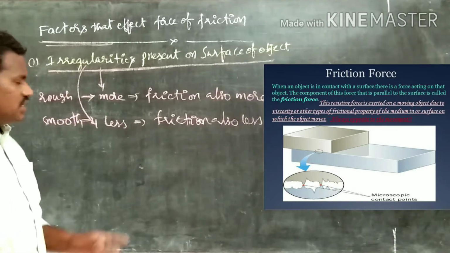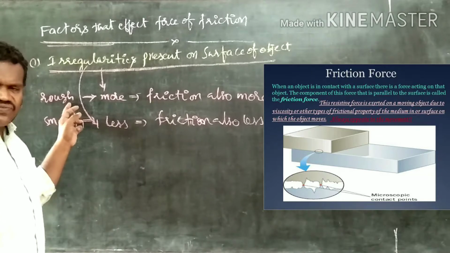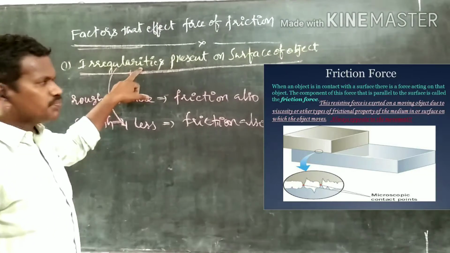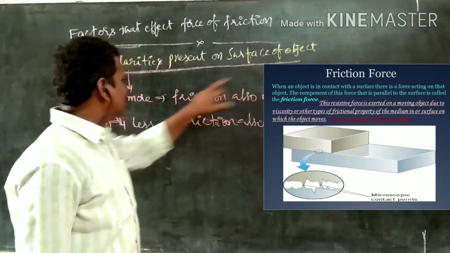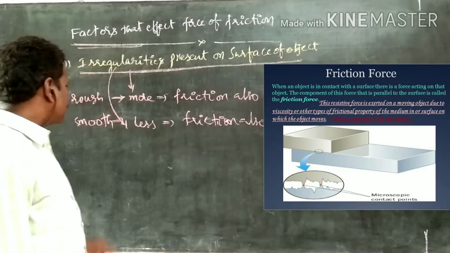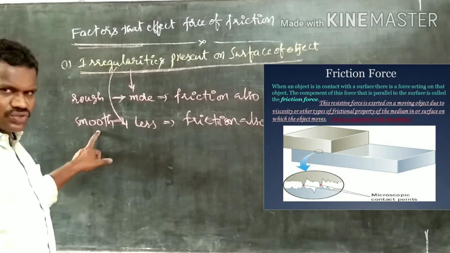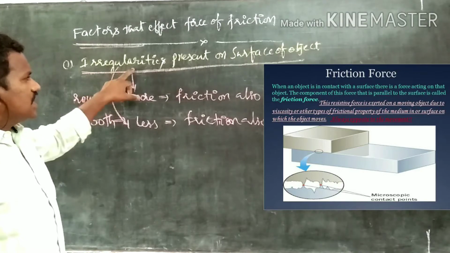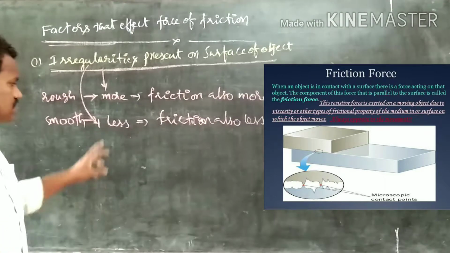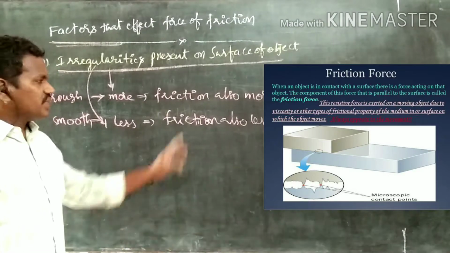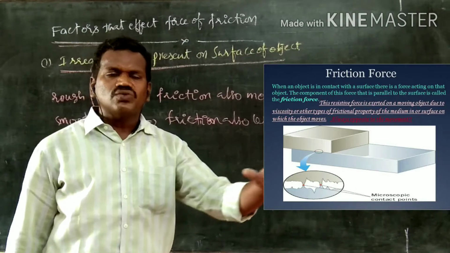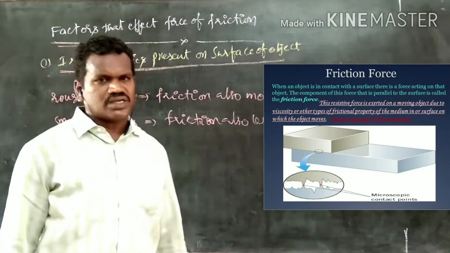Finally, we can conclude that if the surface between the two objects is rough, meaning irregularities on the surface are more, friction is also more. If the surface is smooth, meaning irregularities are less, friction is also less. As the friction is less, the body moves easily over another surface.